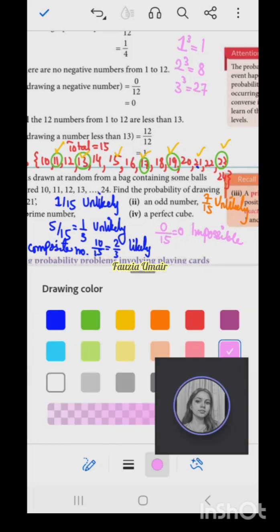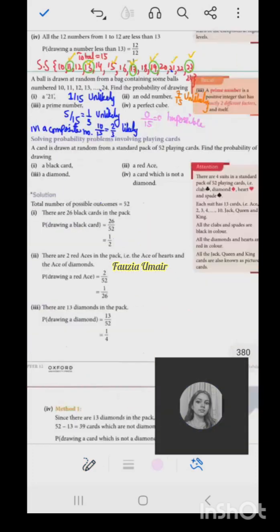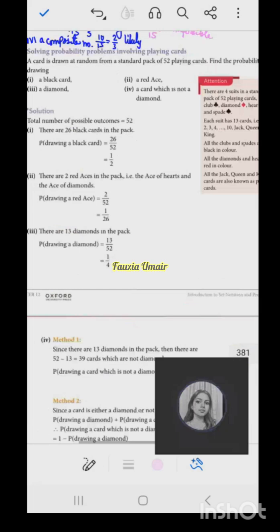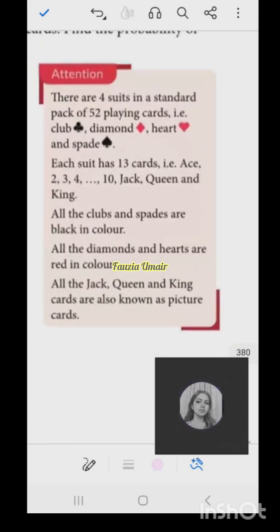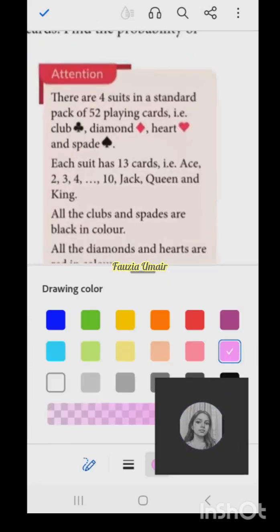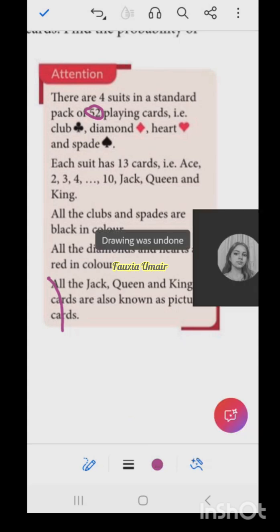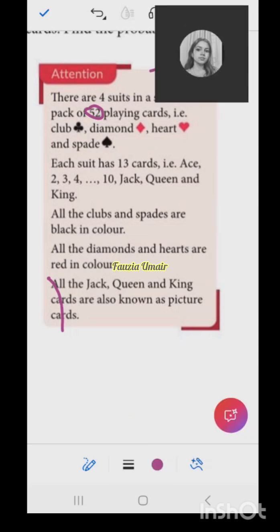Yes, ma'am. All right. So now the next question is related to cards. Have you ever seen a deck of cards? Have you played? Yes. All right, so I will explain what kind of cards there are. Do you know how many total cards there are in the deck? There are a total of 52 cards. I will explain once in a minute, because questions can come in the paper as well. Until you know what cards are in the deck, you cannot find the probability.